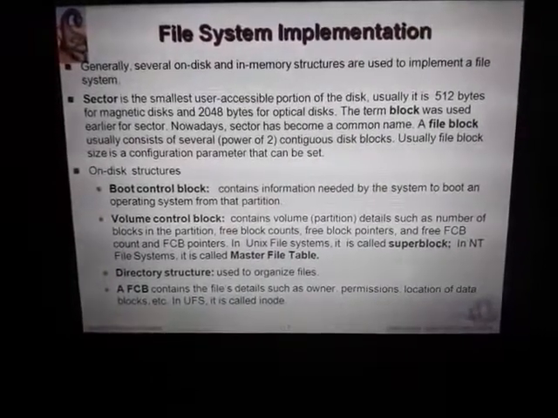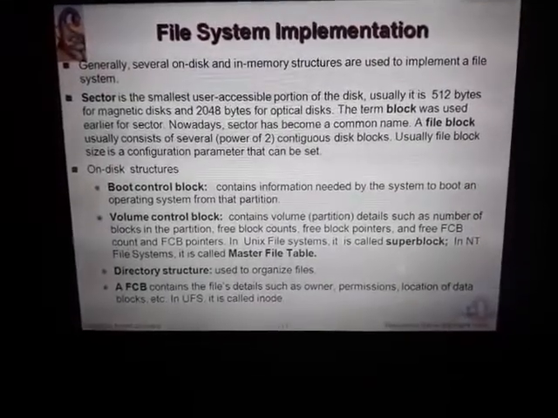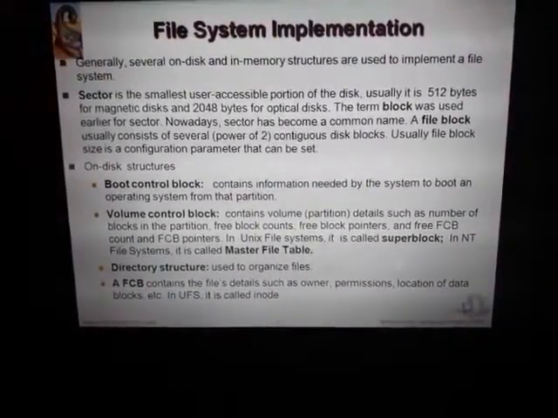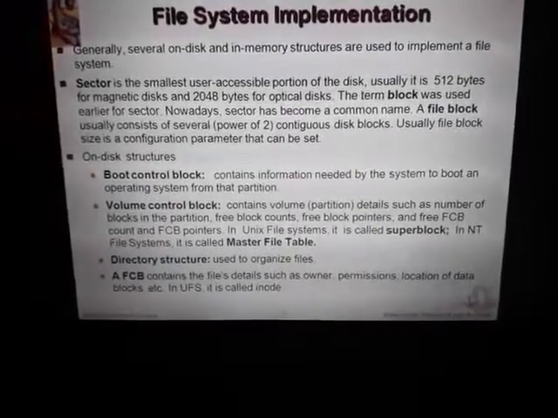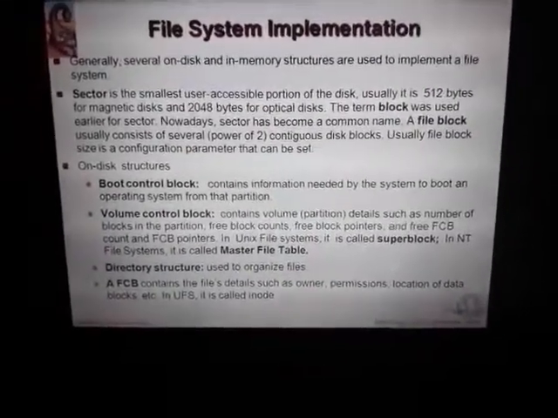Directory structure is used to organize the files. FCB contains the file details such as owners, permissions, location of the blocks. It is termed an inode in a Unix or Linux operating system.